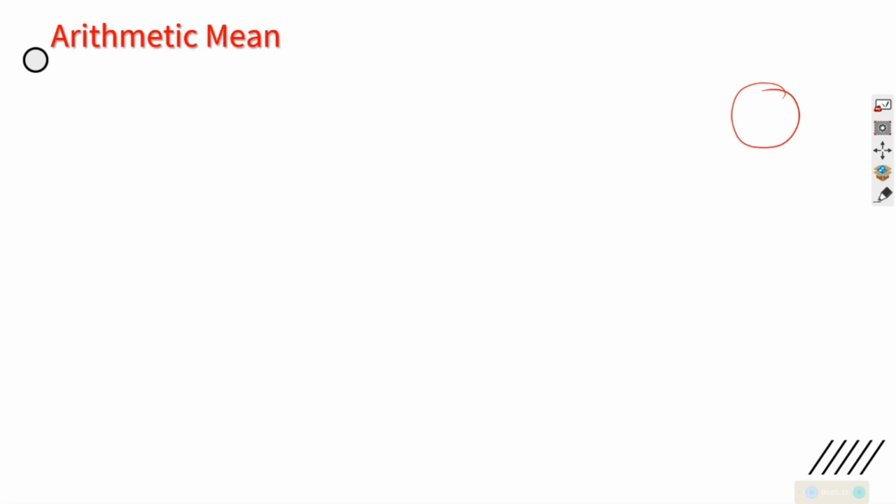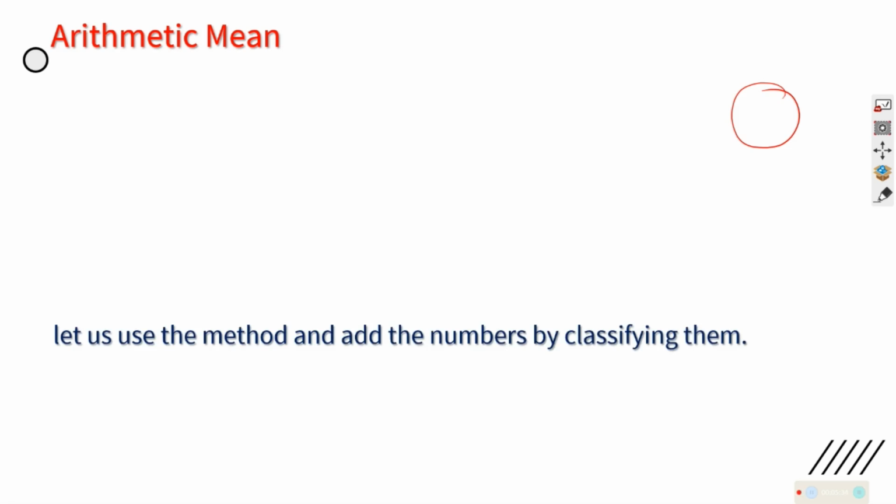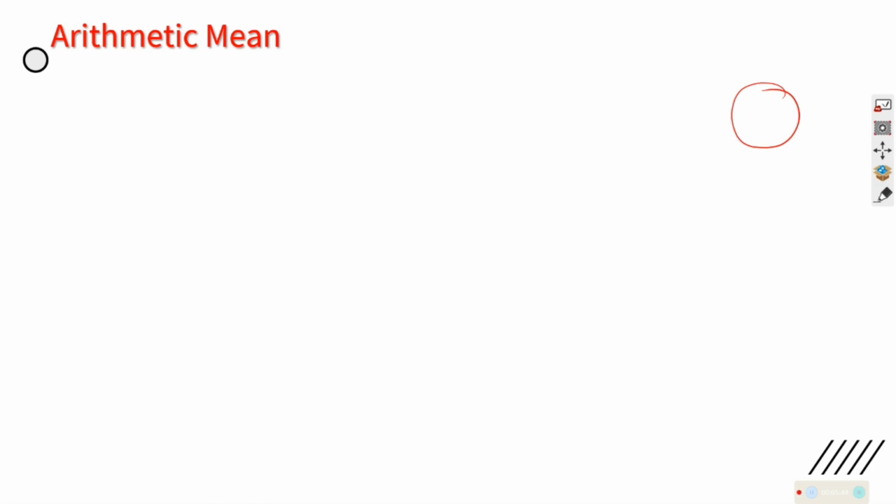Okay, so I told you sometimes the data will become complicated, so let us use some other method by which we can put the numbers or classify the numbers and use them in a more intelligent way. Yes, there is a way for that. Here is a method, which I am going to explain to you now.